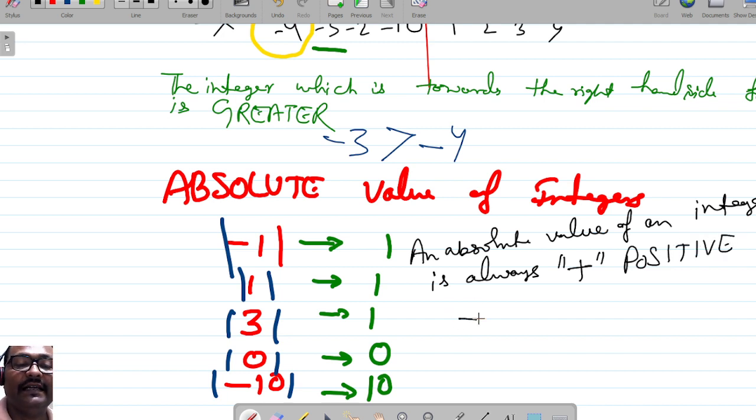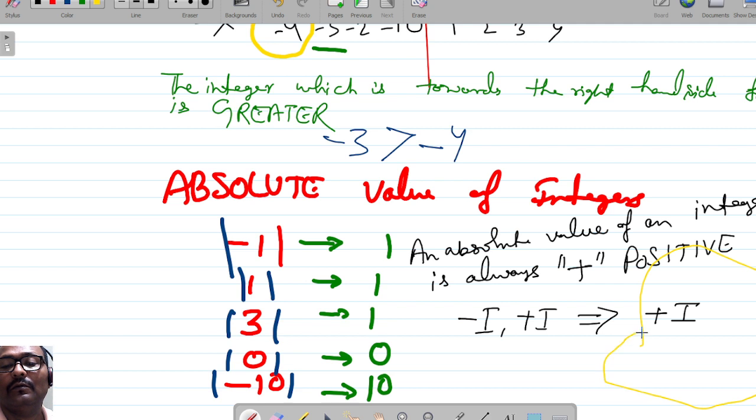Whether it's a negative integer or a positive integer, the result will always be a positive integer. So the positive value of that particular integer is called the absolute value.